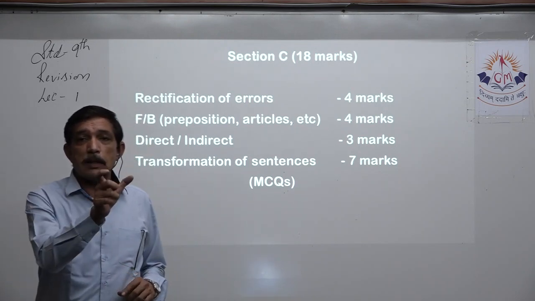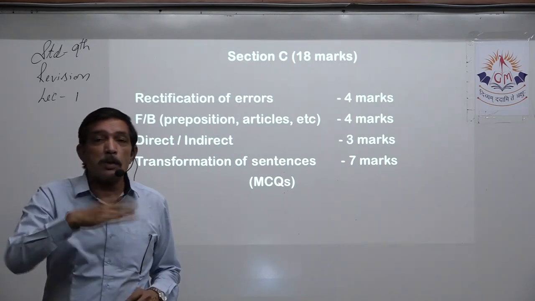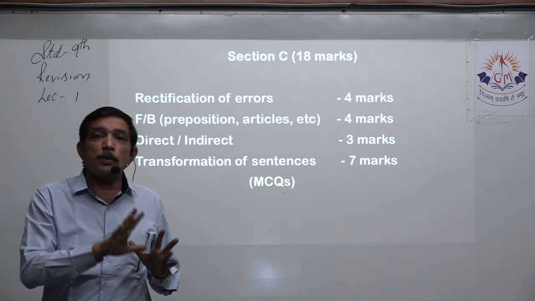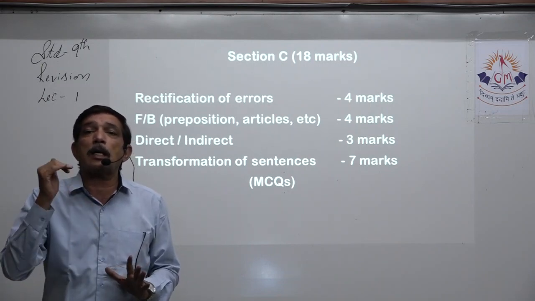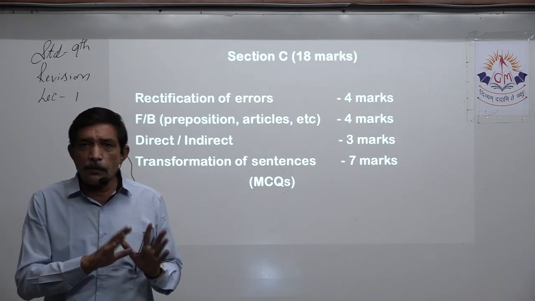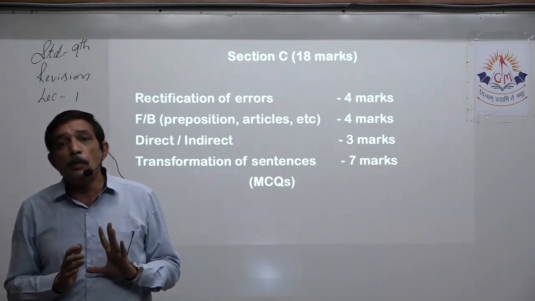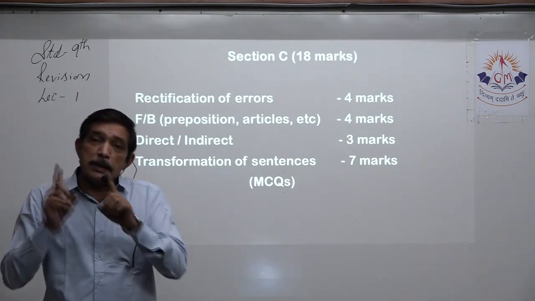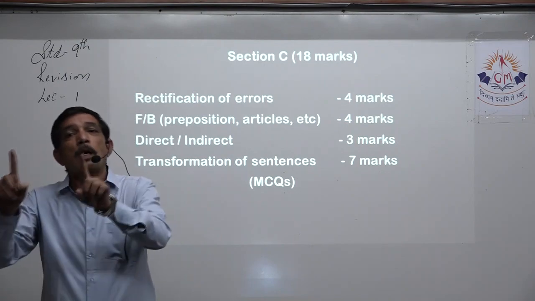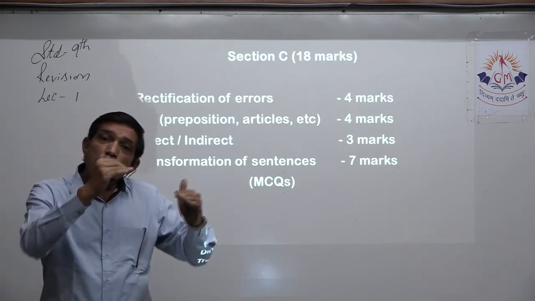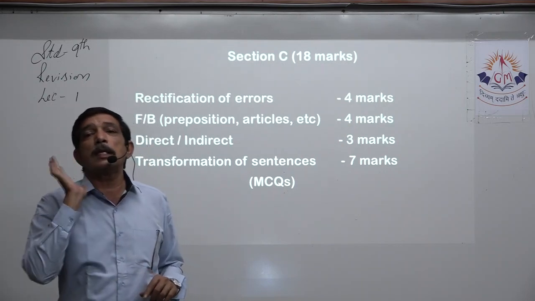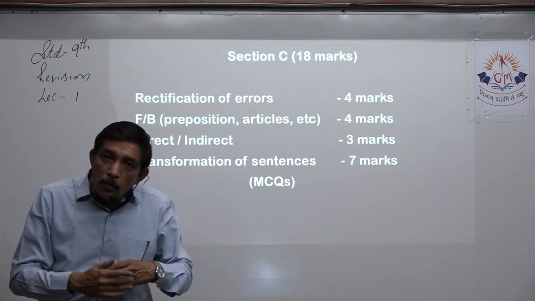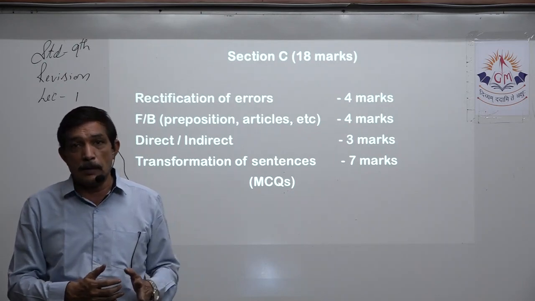That means one sentence will be given to you, maybe it is positive, negative. If it is affirmative, in the bracket at the end you will be asked to select the correct negative. You have to do only one thing, make it negative, right? Sentence is given, you are asked to make it negative, and 4 options will be given to you. From those 4 options you have to select the correct one. In a way it becomes very easy.